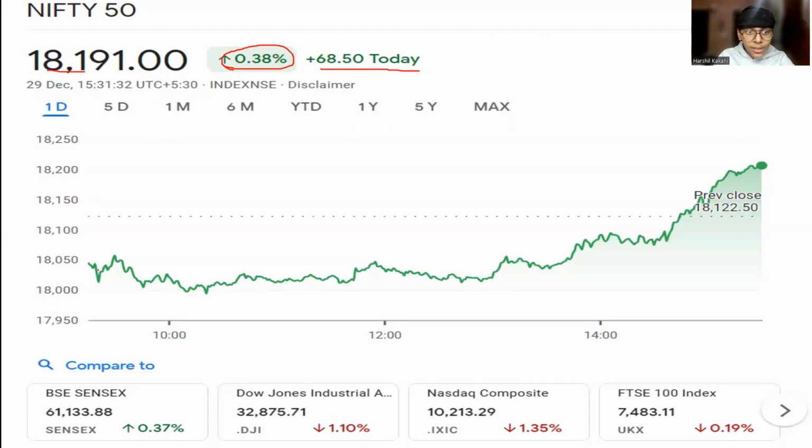These are the industrial analysis, the corporate analysis, and the financial analysis, the three things that are used to define a company. As you see, the graph is growing over and over, and when it closed on 29 December, it was 18,191. With this, we have BSE Sensex, which was 61,133, and it was 0.37% up.